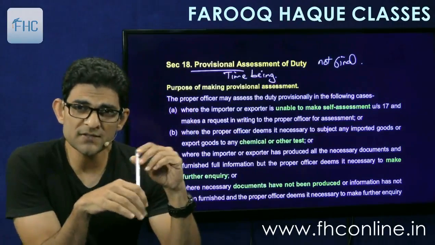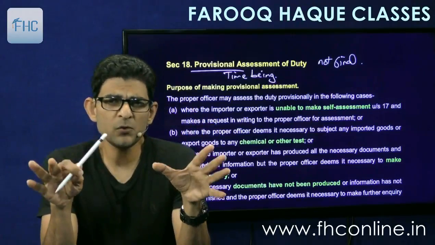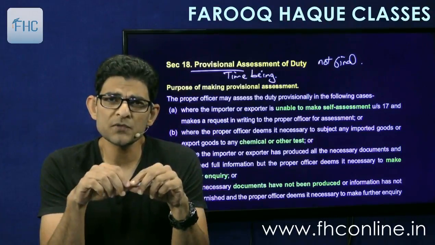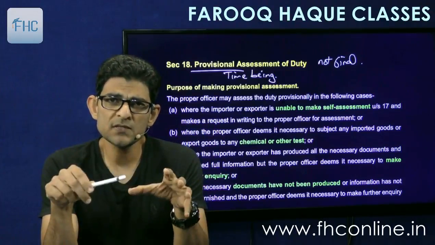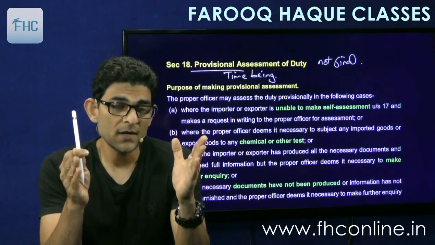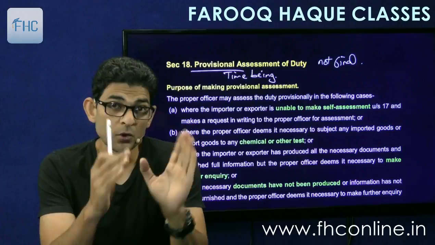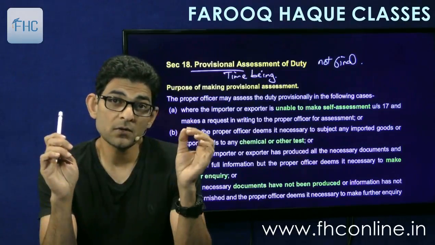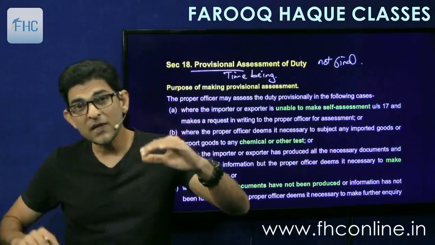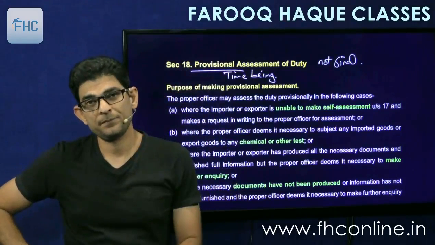So what this section says is, okay, you are unable to determine the duty, no problem, make an application to the officer that due to these reasons I am not able to assess my correct amount of duty, so please allow me to remove the goods on provisional basis. So then the officer will tell you how much duty you should pay.